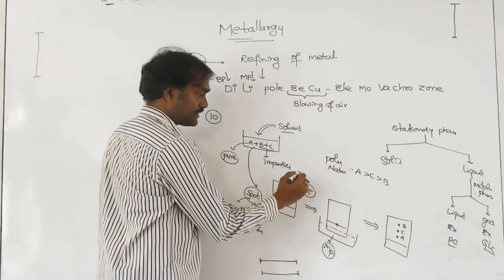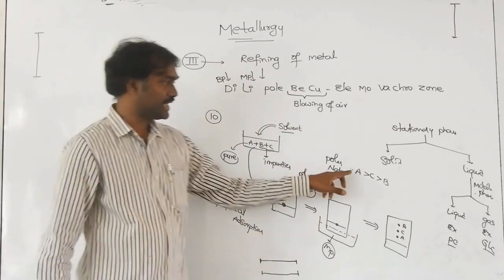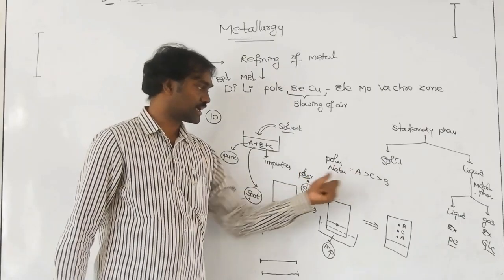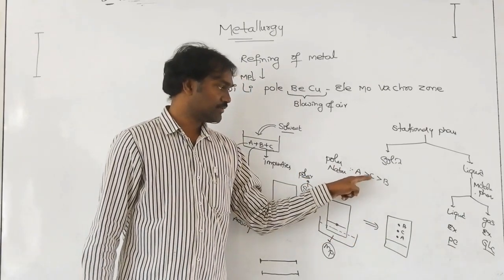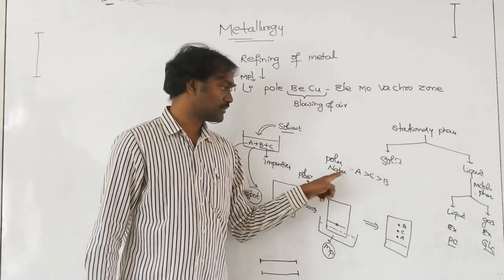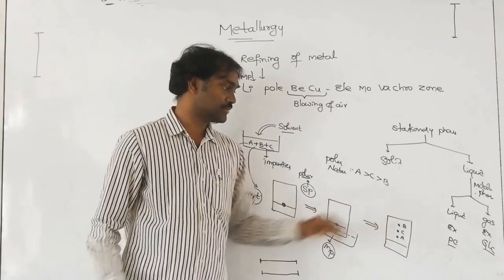So here the stationary phase has a polar nature. Upon the polar phase, A also has a polar nature, so there is strong attraction. That's why it is not moving. Next, the second one is C, slowly moving. Its polarity is very low, which means it is fast moving.